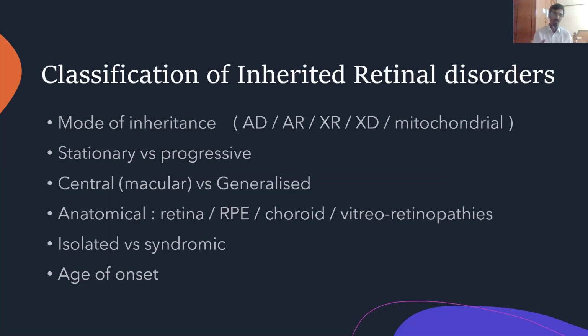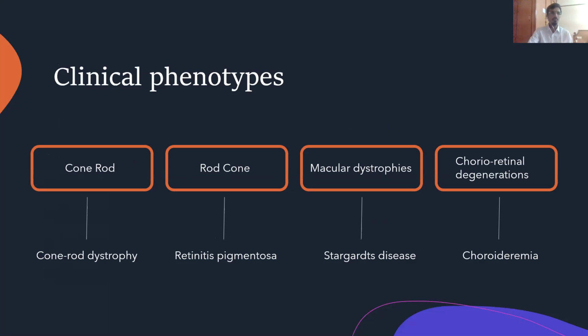So by definition, dystrophies are supposed to be progressive inherited retinal disorders. That's when we use the term dystrophy. So we know that most of our topic for today, which is macular dystrophy, these are going to be progressive disorders and not stationary disorders. Then you can classify them as central and generalized. On the basis of anatomy, you have retina, RPE, choroid, and vitreoretinopathies. Certain syndromes and certain diseases can be isolated, and some can be syndromic. And based on age, we can have different inherited retinal disorders. Right? But in general, these disorders are generally classified on the clinical phenotypes. How are they done?